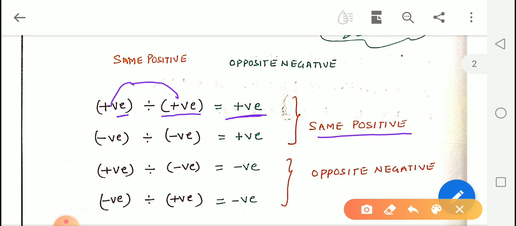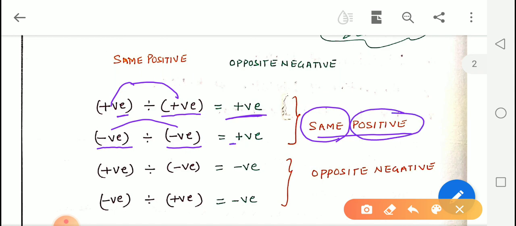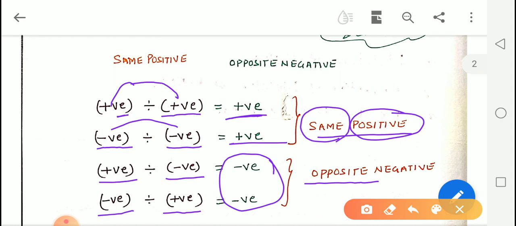And if both the numbers are having negative signs, means their signs are same, so again the answer is positive. If they are having opposite signs, like a positive rational number is divided by a negative or a negative rational number is divided by a positive rational number, then the answer would be a negative rational number.